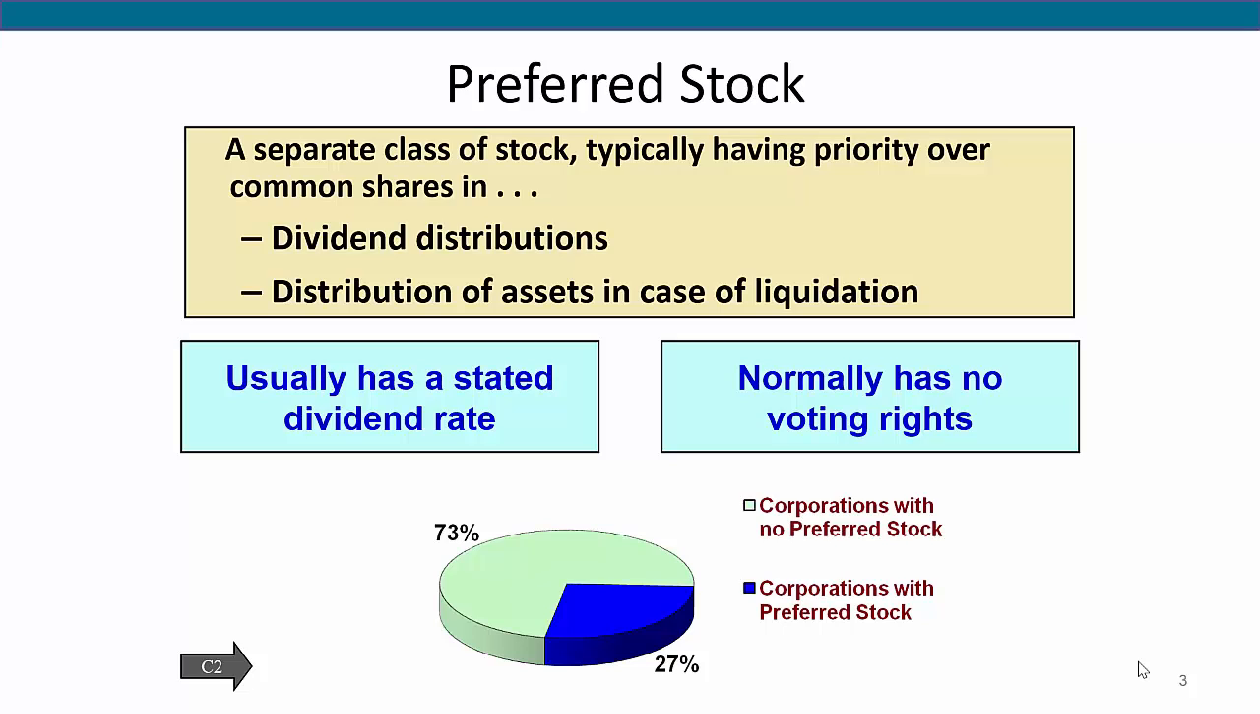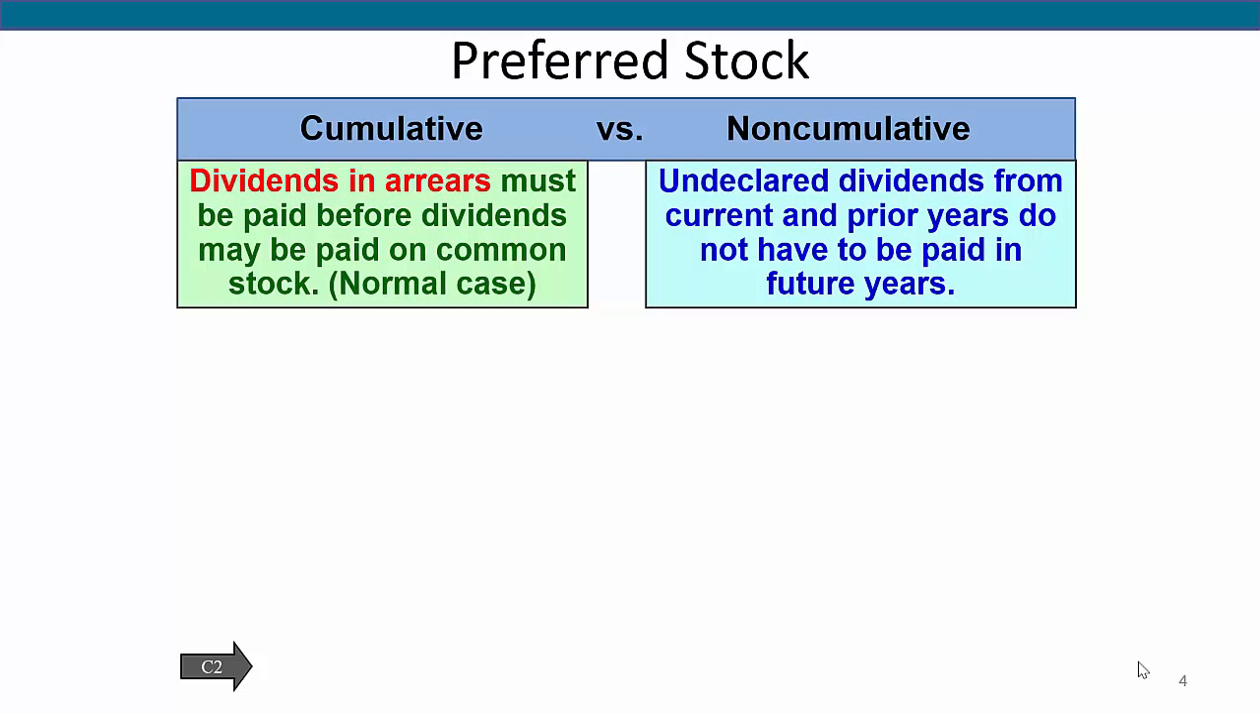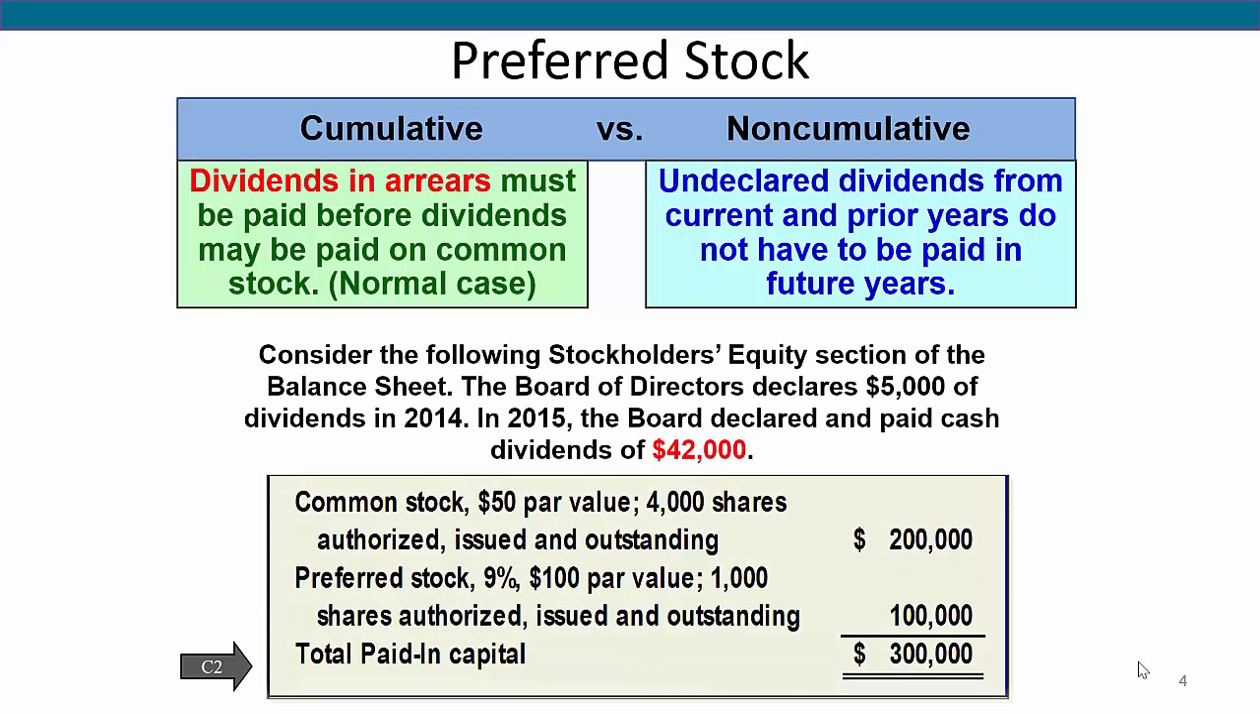Recording preferred stock is very similar to recording common stock, we just use different account names. It is important to understand if the preferred stock is cumulative or non-cumulative. Cumulative preferred stockholders have the right to be paid both the current and all prior period unpaid dividends before any dividends are paid to common stockholders. When preferred stock is cumulative and the directors do not declare a dividend to preferred stockholders, the unpaid dividend is called a dividend in arrears and must be disclosed in the financial statements.